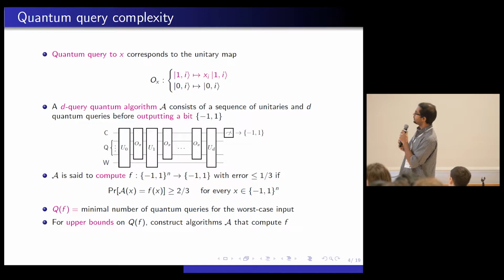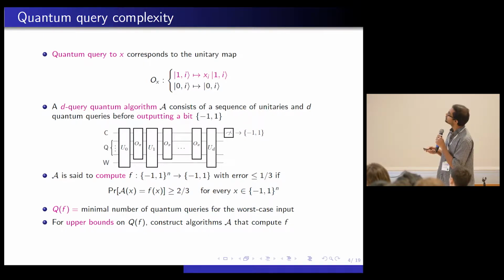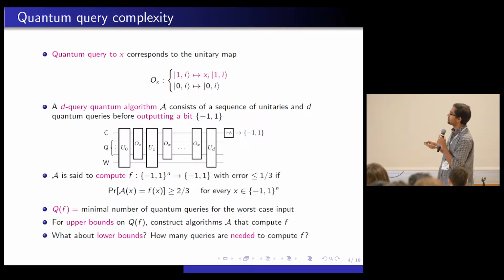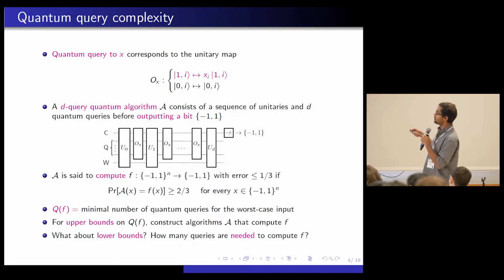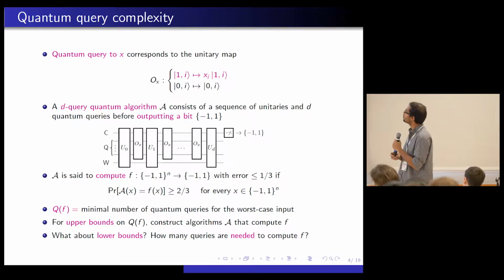But what I care about here is, what about lower bounds? Let's just say Grover's algorithm. We know that square root of N queries suffice to satisfy this condition. But is square root of N optimal? Is there a smaller number of queries that I can make that still satisfies this condition? For that, we need to rule out every possible setting of these unitaries that could possibly satisfy this condition. And that is what you want to do to give lower bounds on quantum query complexity.